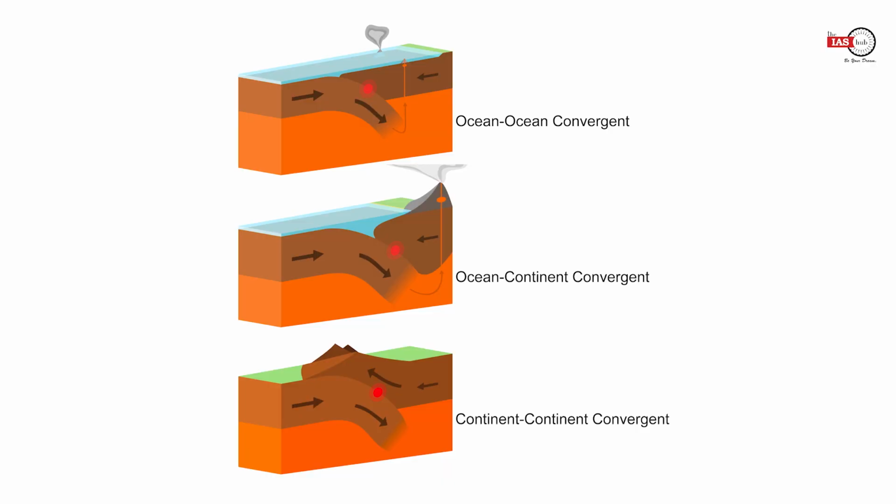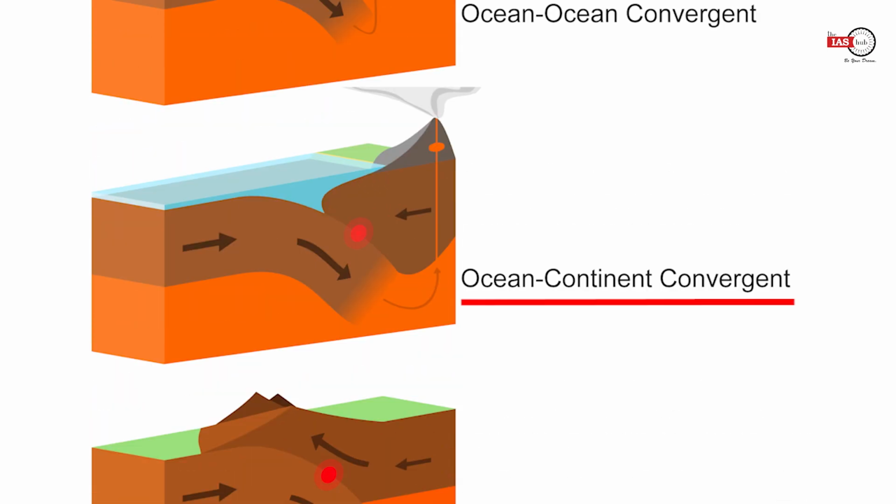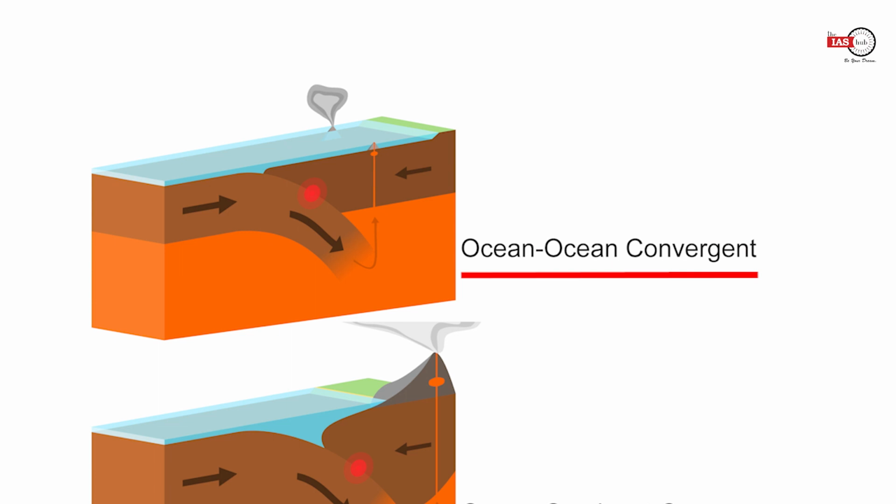Our agenda is to understand the upliftment of the Himalayas and the variation in the height, so largely we'll be confining ourselves to the convergent boundaries. There are three types of convergent boundaries. The first type can be between a continental plate and a continental plate. The second type can be the convergence between a continent and an ocean. And the third type can be the convergence between an oceanic plate and an oceanic plate.